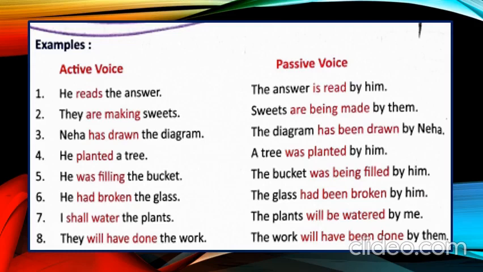Now sentence number 2, they are making sweets. This sentence is in present continuous. Now how will we change it? We will use are, being and third form of verb. Sweets is the object, so now the object will be the subject. Sweets are being made by them.